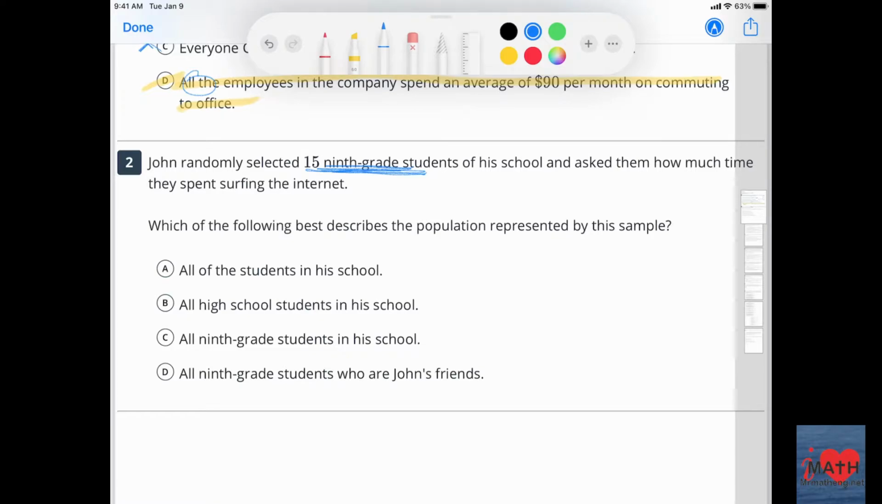A, all the students in the high school? No. Where are the sophomores, juniors, and seniors? Does that make sense? B, all high school students in his school. Okay. Maybe, but again, where are the 10th, 11th, and 12th graders? So I think no for that one. C, all 9th grade students in his school. Well, they only surveyed 9th graders, so it does speak about 9th graders. I like that one.